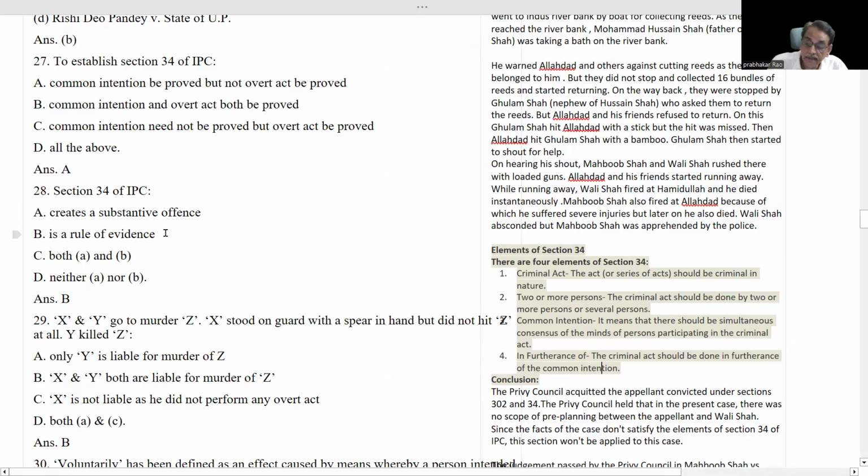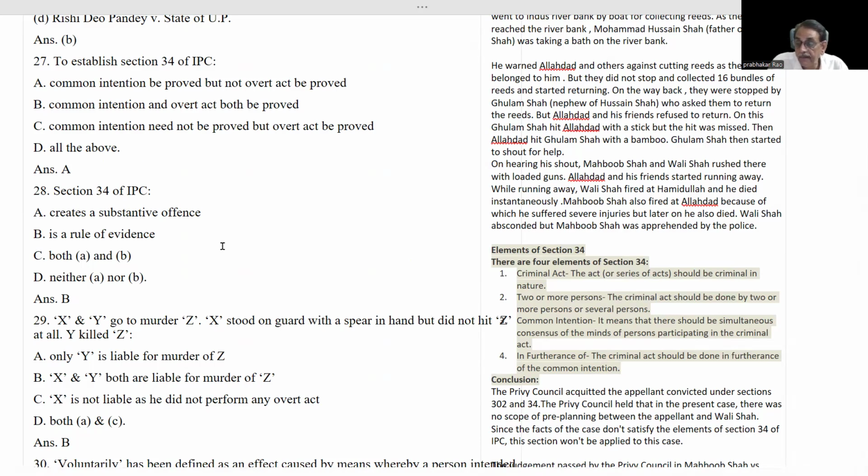Section 34 is a rule of evidence, and in BNS it has been described as Section 3, subsection 5. So you remember that also. Nowadays, if the question comes, it comes like this: Section 3(5) of BNS. It is only a rule of evidence.